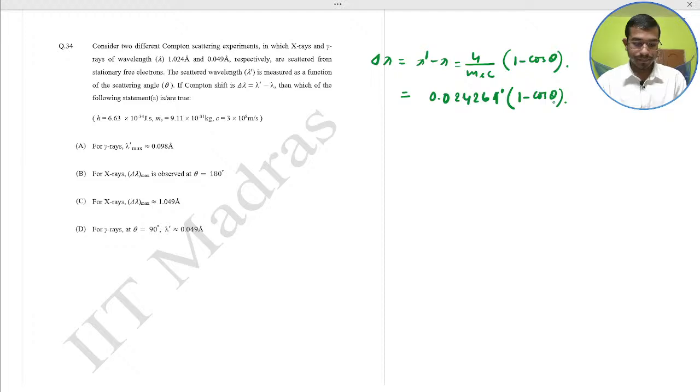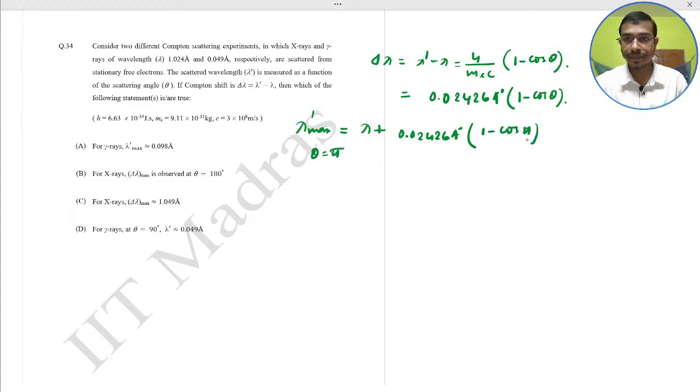So option A, for gamma rays the maximum scattered wavelength, lambda dash max is equal to lambda plus 0.02426 Angstrom into, this is for theta equal to pi, maximum theta equal to pi, so 1 minus cos pi. This would be what? Approximately 0.098 Angstrom. So option A would be the correct.